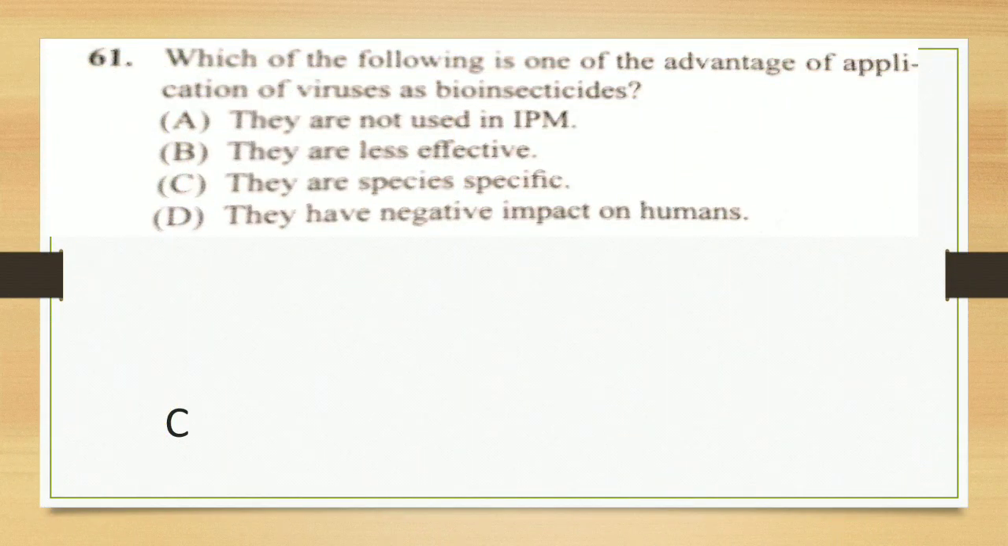Next question, which one of the following is one of the advantages of application of virus as bioinsecticide? They are not used in IPM, integrated pest management, they are less effective, they are species specific, they have negative impact on humans. Here obviously the answer is C, they are species specific, since they have a narrow spectrum. They don't have negative impact on humans.